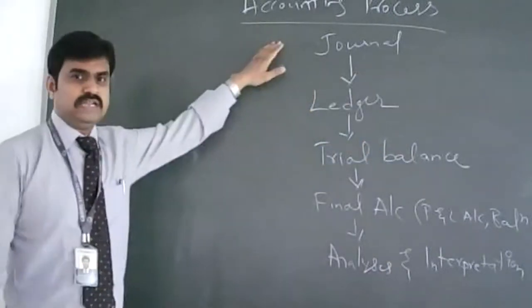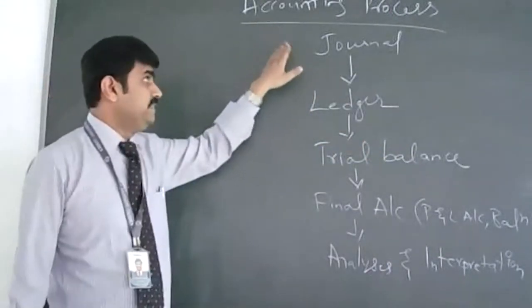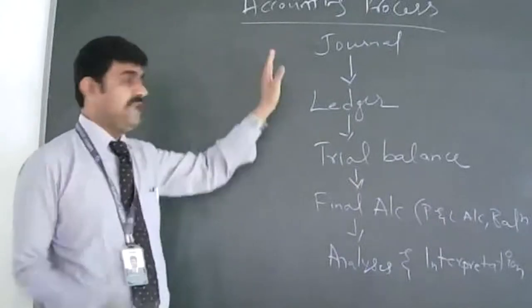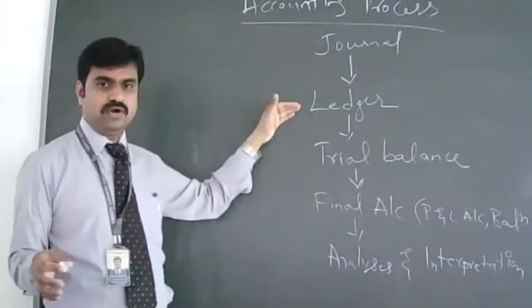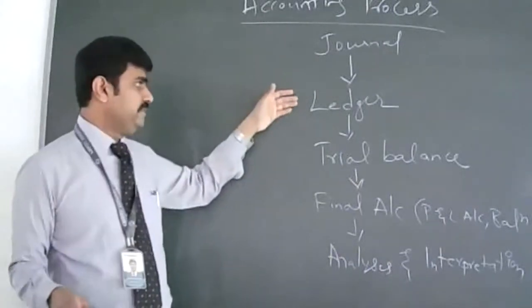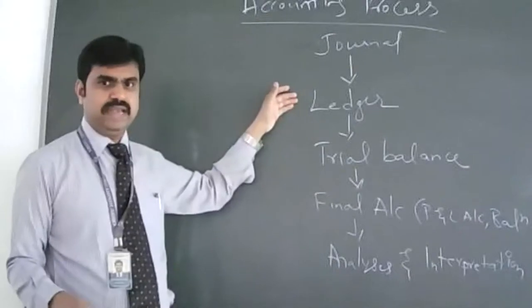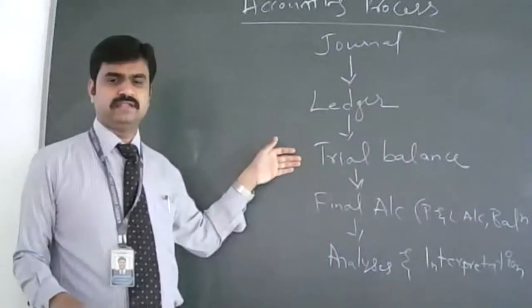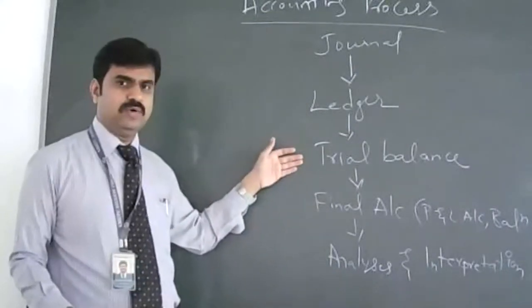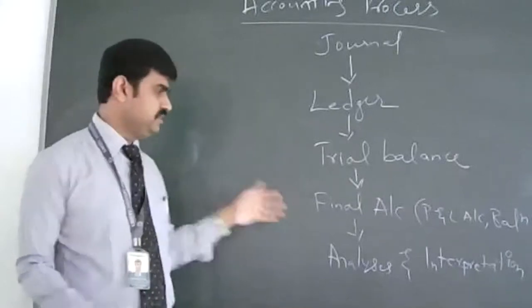So the journal entry takes place first, and after writing in the journal, we classify them into separate accounts, that's called the ledger. From the ledger balances, we prepare the trial balance. After the trial balance is over, we prepare the final accounts.